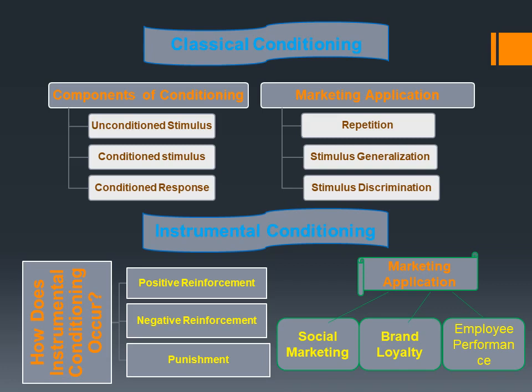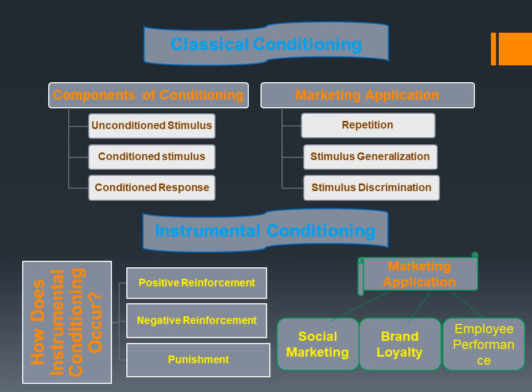And you can also see here how instrumental conditioning occurs: through positive reinforcement, negative reinforcement, and punishment. An example of positive reinforcement is giving a child a treat when he or she is polite. That means candy is coming because of the positive impact of politeness. When a child is polite or showing good behavior, you are giving him or her a candy.